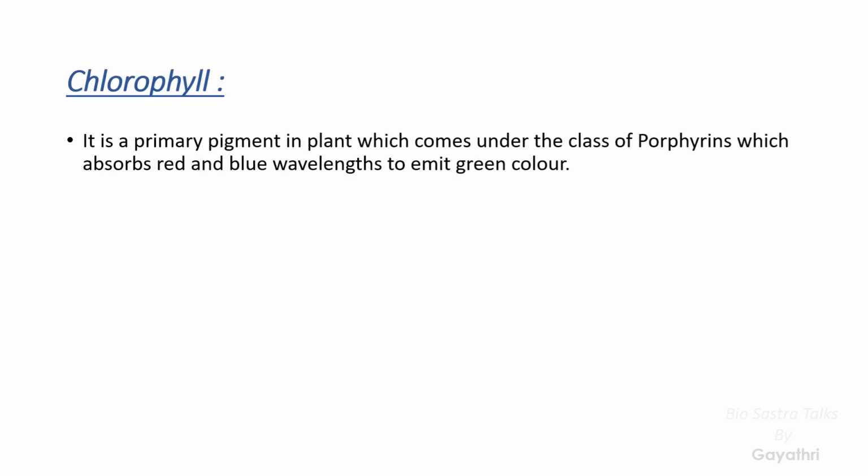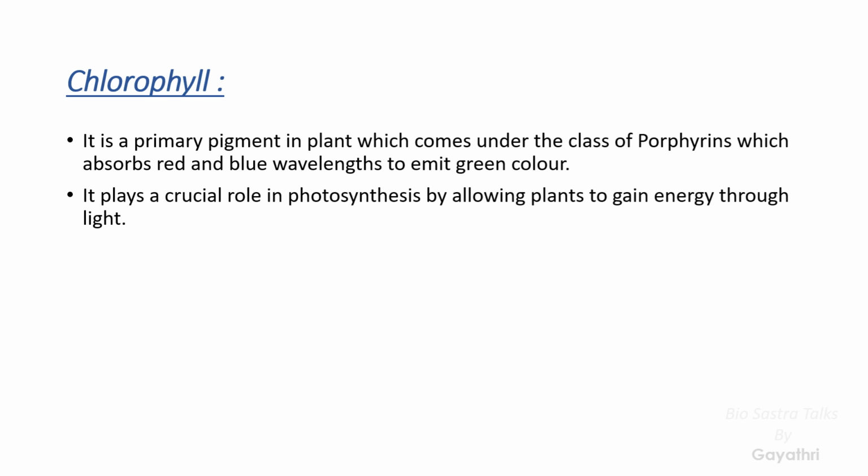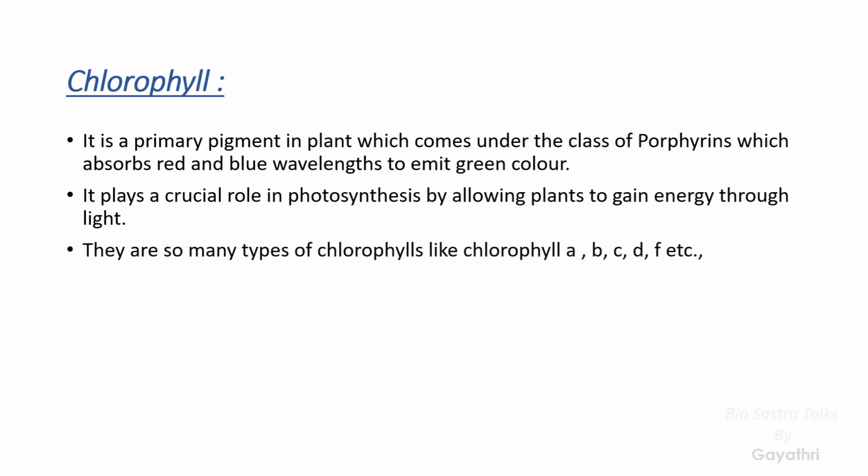First of all, chlorophyll. Chlorophyll is the primary pigment because it plays a major role in plant metabolism. We already know the main process is photosynthesis, which gives energy to the plant. Chlorophyll is the main pigment which helps with photosynthesis. It absorbs the red and blue wavelengths of the light and reflects the green color. That's why the leaf appears green. It plays a crucial role in photosynthesis by allowing the plants to gain energy through light.